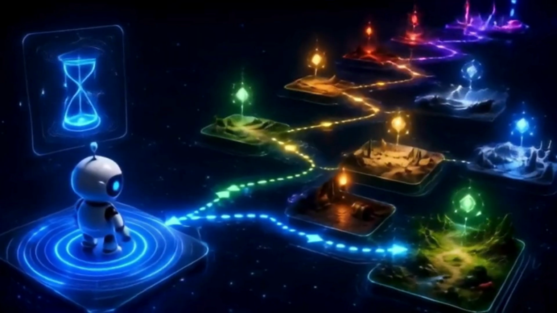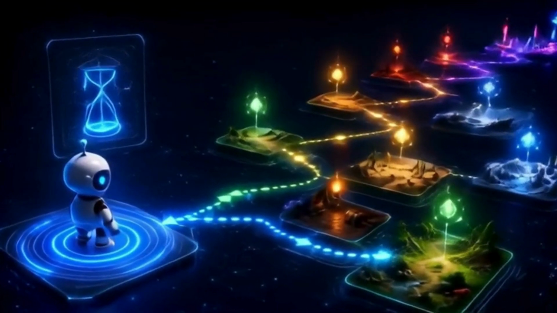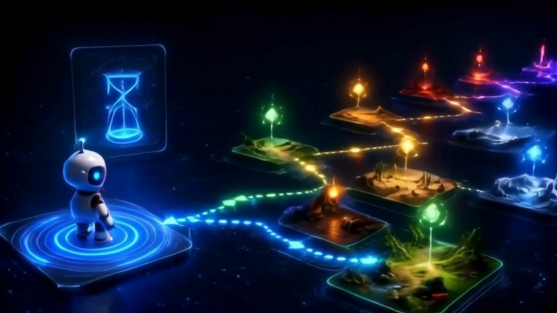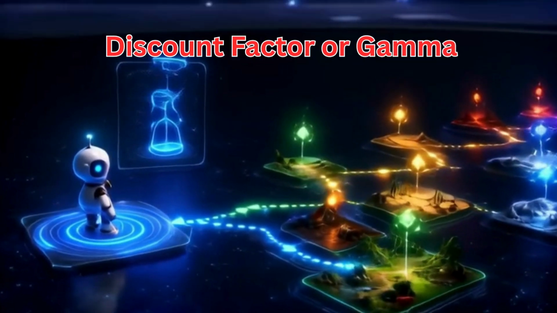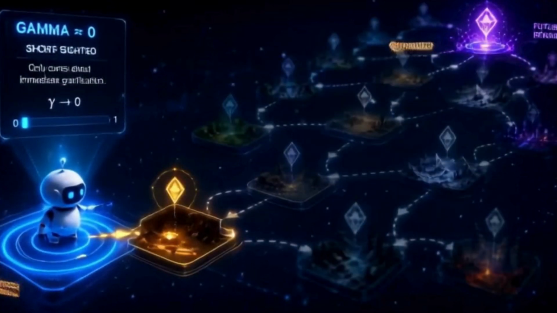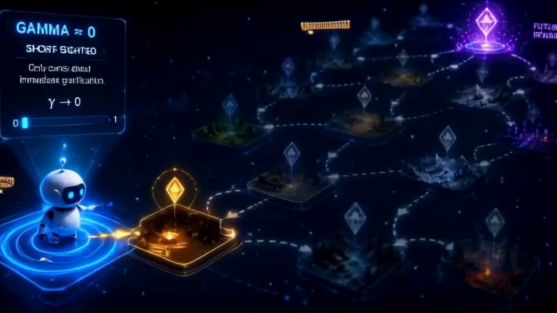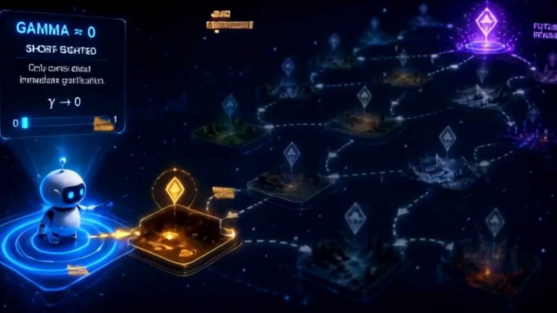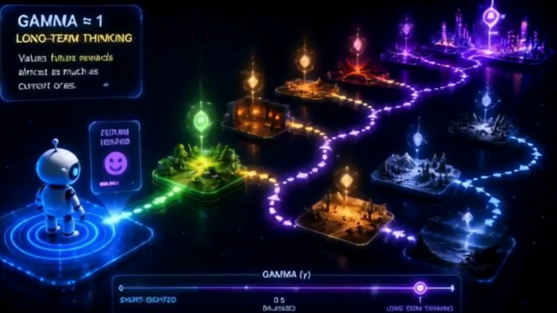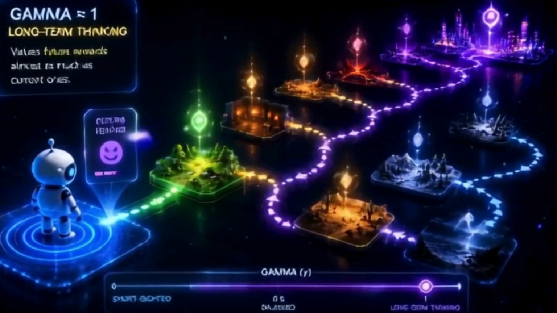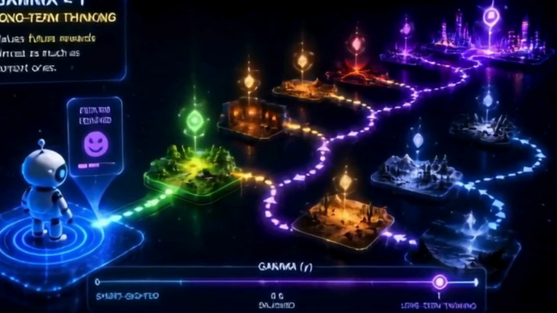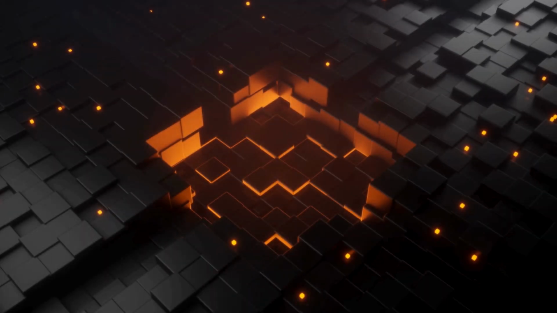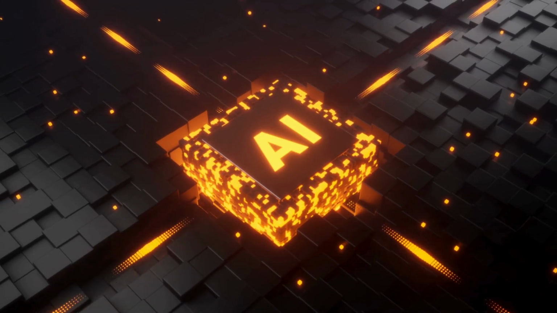But here's the catch. The AI doesn't just want a reward now, it wants to maximize rewards over time. This brings us to the discount factor, or gamma. If gamma is close to 0, the AI is short-sighted, it only cares about immediate gratification. But as gamma gets closer to 1, the AI starts thinking long-term, valuing future rewards almost as much as current ones. So, how does the AI actually find the perfect strategy?